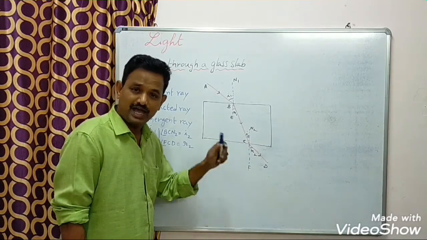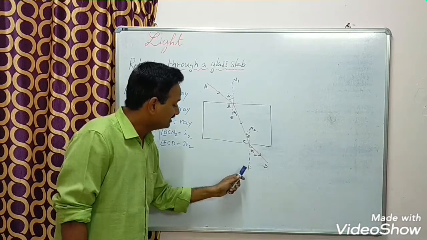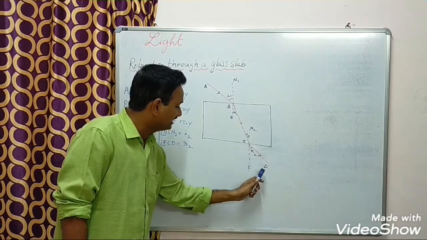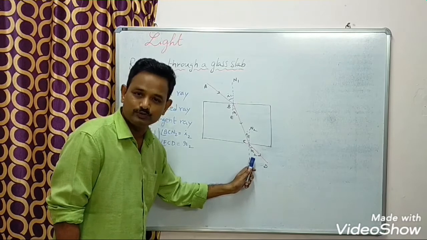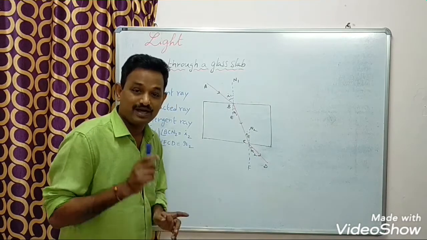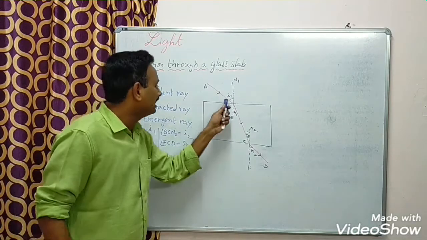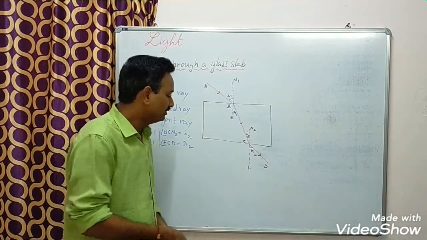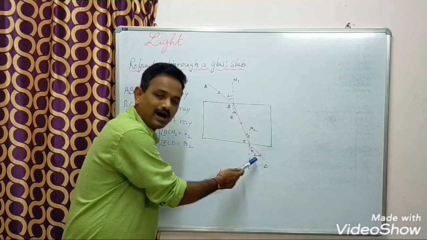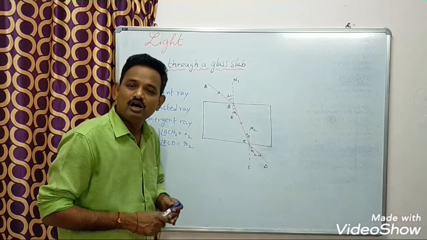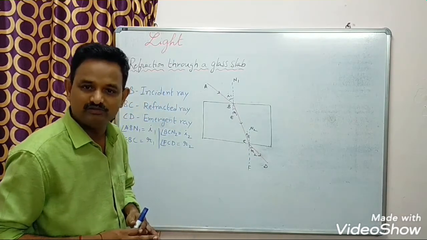While coming out, the angle of emergence is angle FCD, indicated by R2, that is the angle of emergent. For a glass slab, angle of incidence I1 equals angle of emergent R2. How is it possible? We will prove it now.